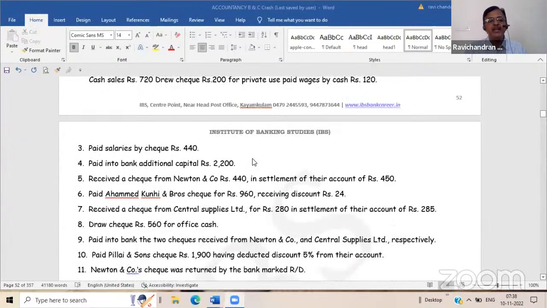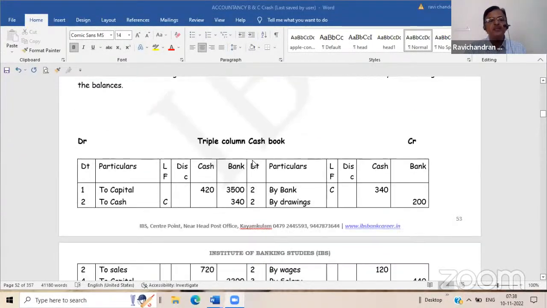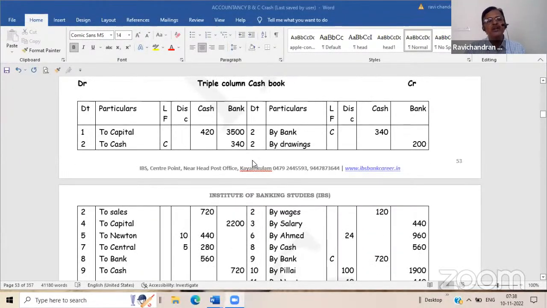So the three-column cash book is the most important one from your examination point of view. Here you have to remember the sequence: discount, cash, and bank. So this is the discount column, DCB in reverse order.